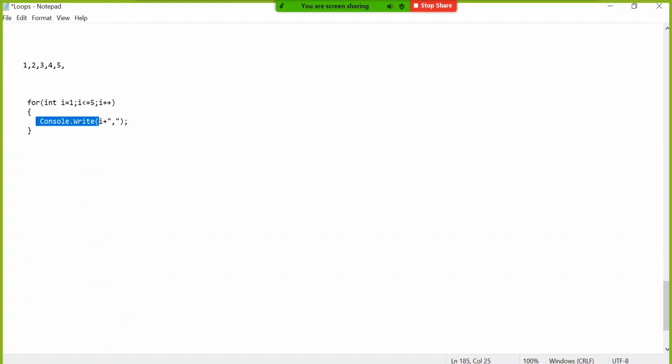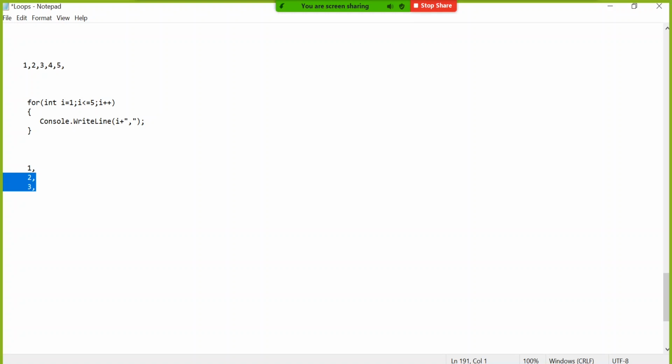Here what it will do, it will say display i. Imagine this is your output screen. First time when the loop executed, it displays 1. If it had been WriteLine, then it would have taken my cursor down and displayed 1, then 2, then 3 on separate lines.